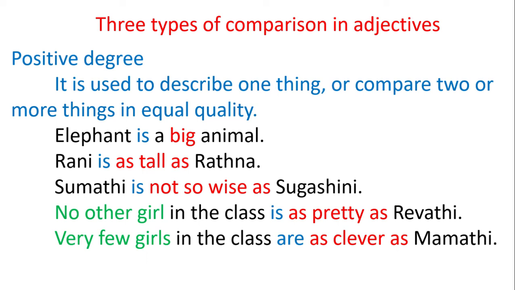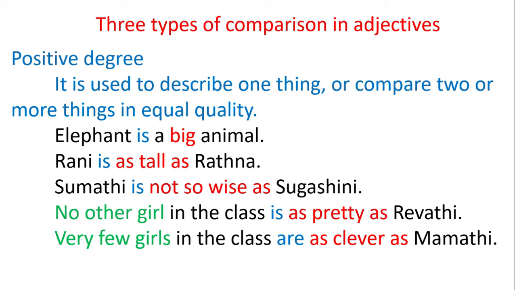Sumati is not so wise as Sugasini. Here Sumati is compared to Sugasini. The word not indicates both of them are not equal in quality. So we use the phrase not so wise as to describe the positive degree.